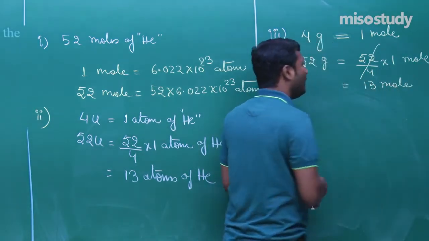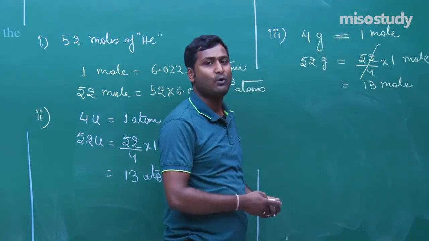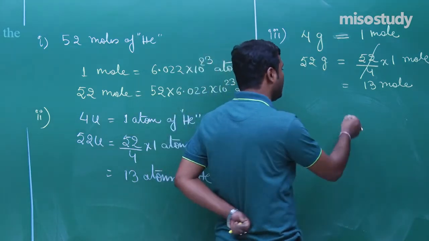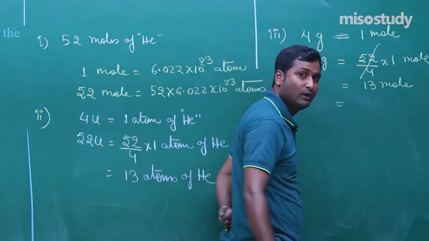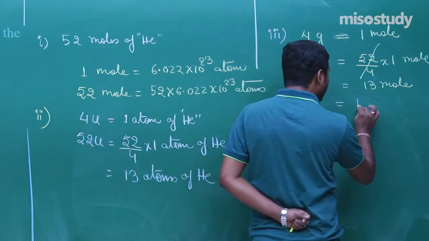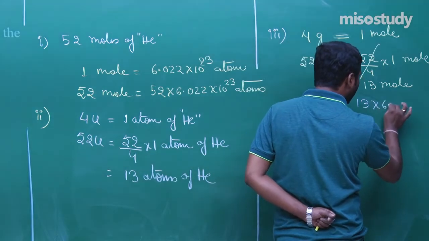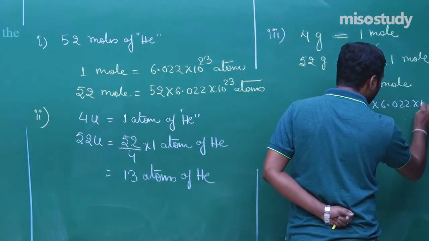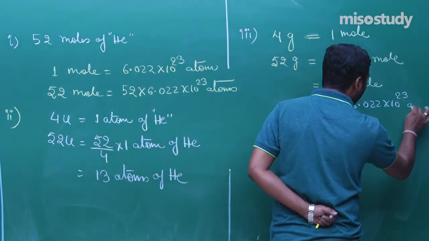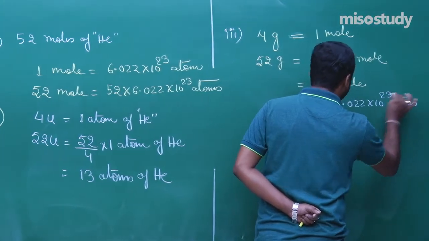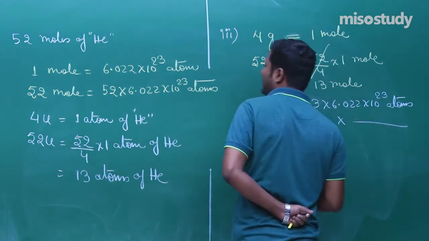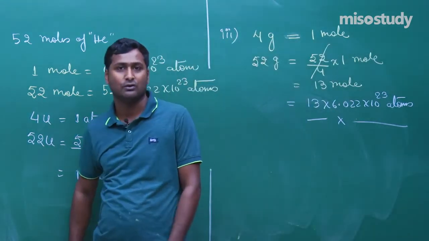Am I right? 1 mole contains 6.022 into 10 to the power 23 atoms. So 13 moles will contain 13 multiply 6.022 into 10 to the power 23 atoms. This is the complete explanation of this question.